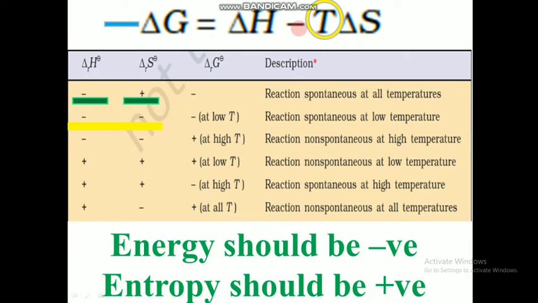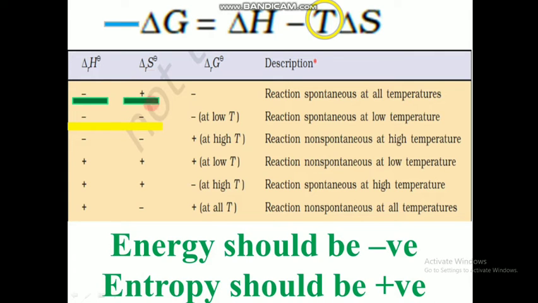So delta S is negative now. Negative and negative became positive, so this term is bigger now. The only way we get a spontaneous reaction is if the value of temperature is very much reduced. So at very low temperatures, this value becomes a lesser one. When T delta S becomes lesser, again we have a chance of getting a negative delta G. So only at low temperatures will this become a spontaneous reaction.